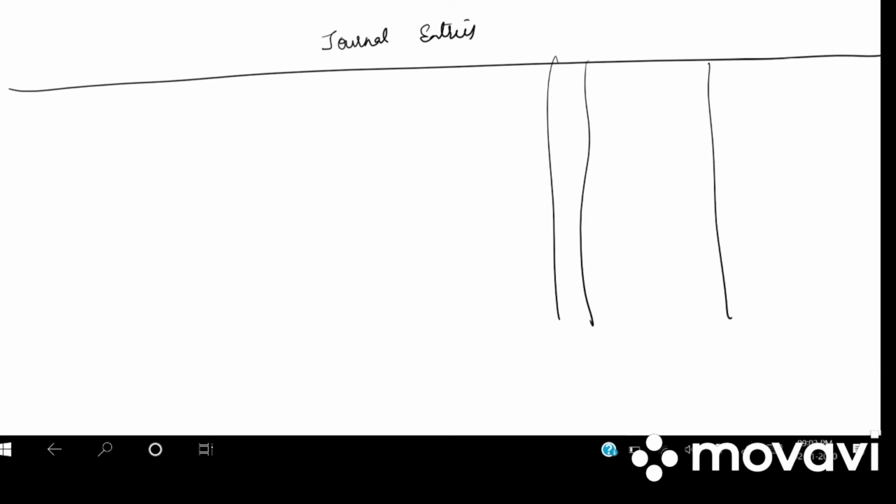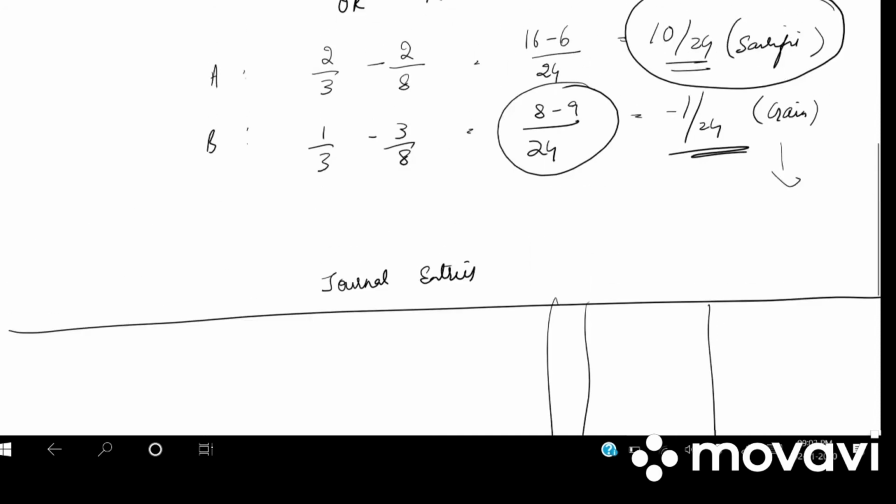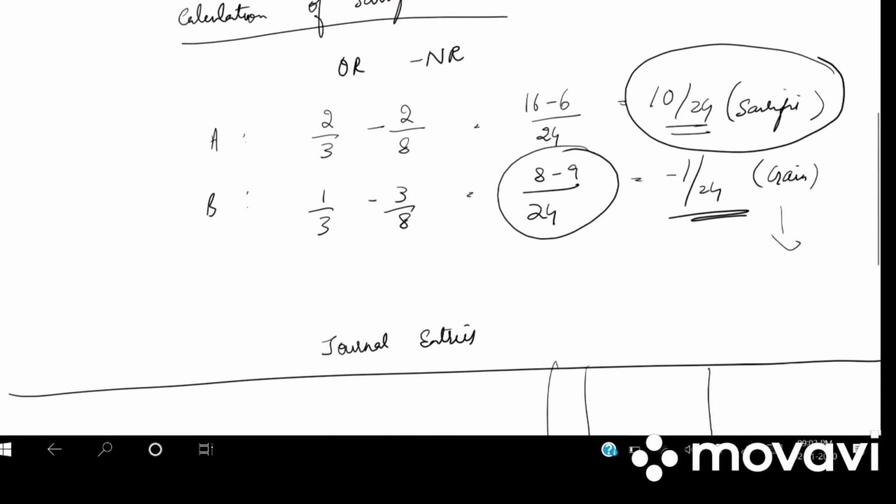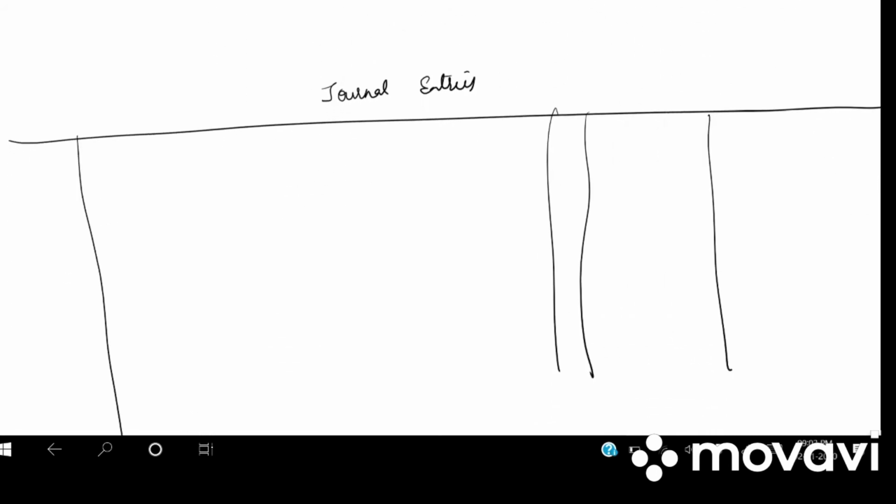So first, in the problem they have said to give journal entries of the above transaction and prepare the opening balance sheet. Revaluation is made through profit and loss adjustment account. So they have given us profit and loss adjustment account and not revaluation account. So instead of revaluation account, we would be writing profit and loss adjustment account. So write down 1st April 2016.